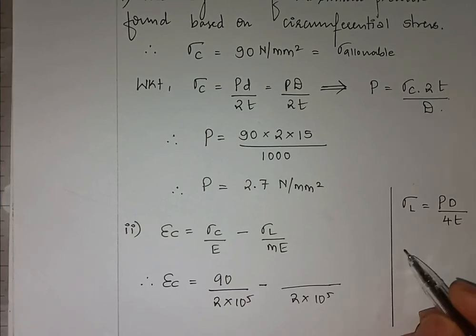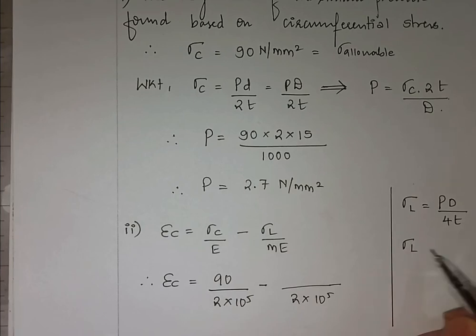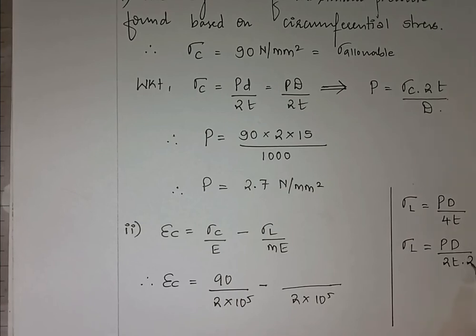So what I can write, sigma L is equal to PD divided by 2T into 2. I can split this 4 into 2 into 2. So what is this?